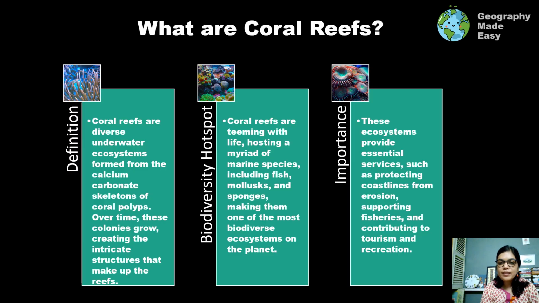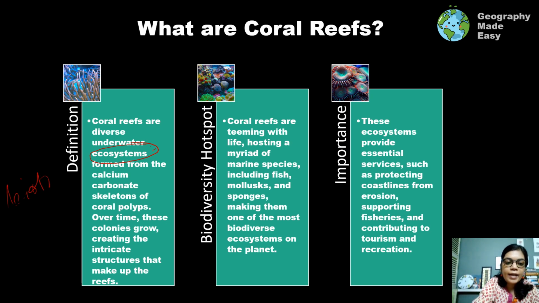Let us look at the definition of a coral reef. So a coral reef is an underwater ecosystem. We have to first understand that it is an ecosystem where we see both the biotic and the abiotic factors which are present in this ecosystem. If you want to know more details about ecosystems and its importance, you can look into my particular chapter, and I will share the link in the description.